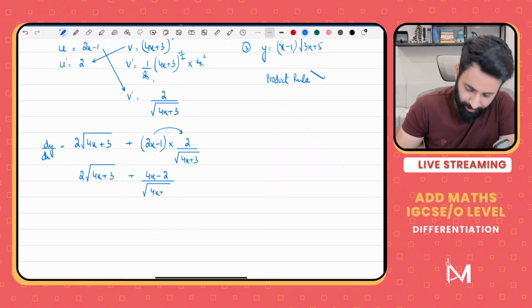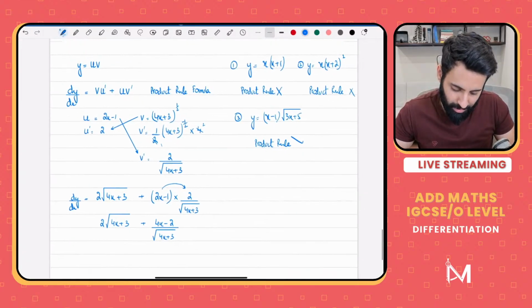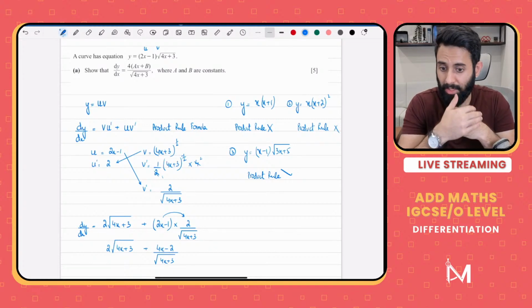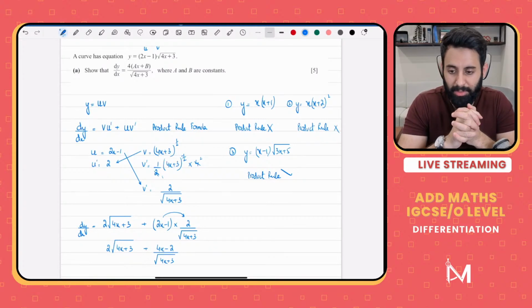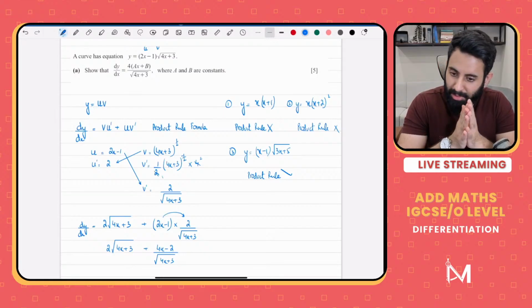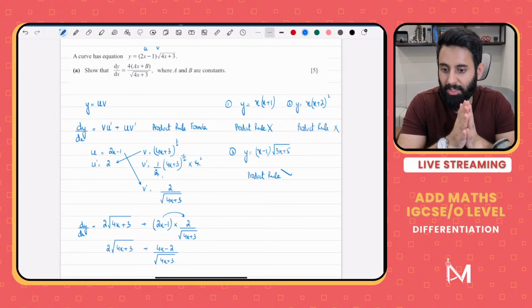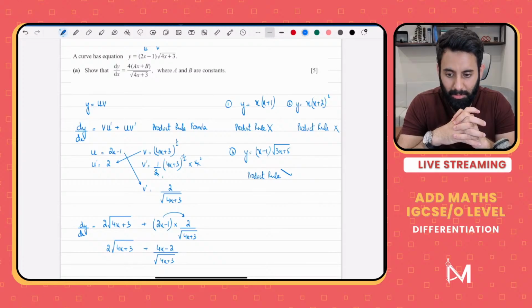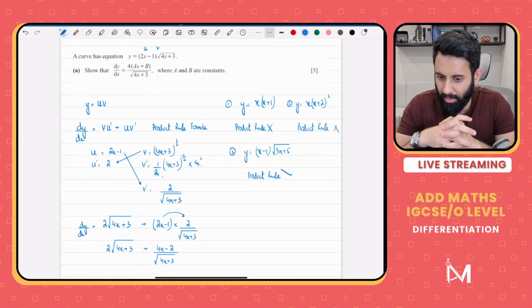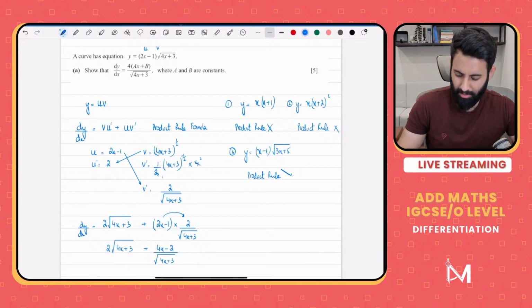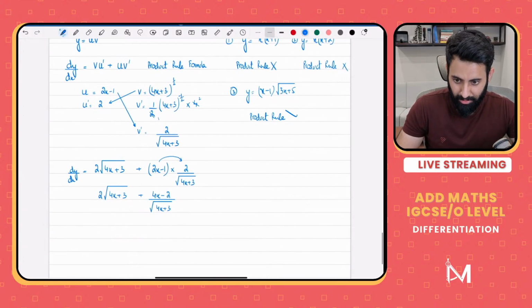Now what should we do? Keep your eyes on the prize and tell me what I should do next while I'm taking some questions. So what topic is differentiation a part of in O levels? Oh my god. But it's not part of O levels. Please do some research. It's part of AdMaths. It's not part of O level. Take common? No. I don't think there's anything to take common as yet.